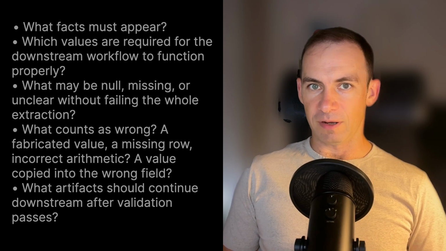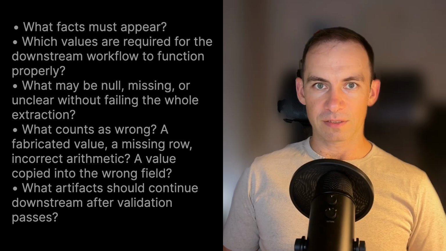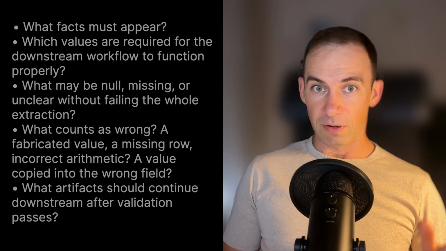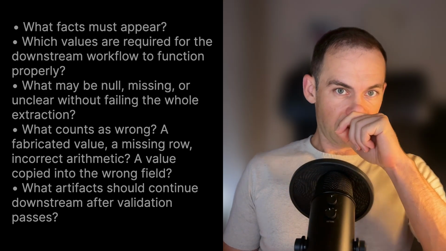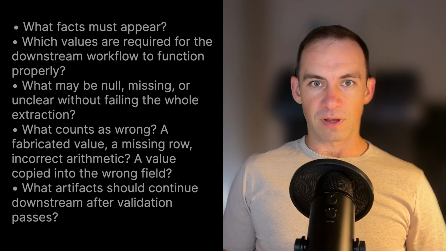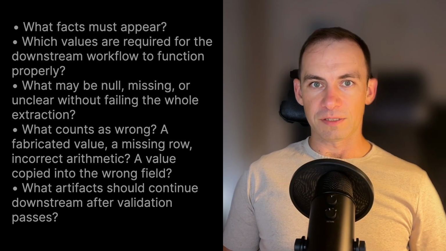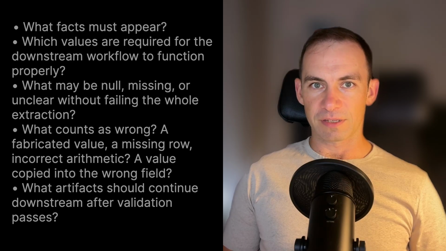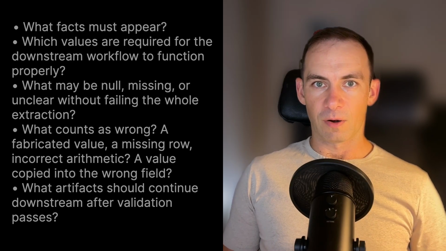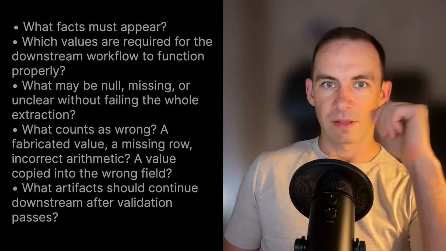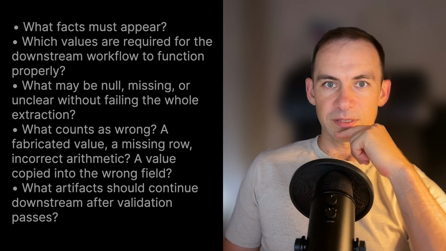A fabricated value, a missing row, incorrect arithmetic, a value copied into the wrong field. Fourth, what artifacts should continue downstream after validation passes? These questions turn extraction from a writing task into a measurable system. If you cannot score the answer, you are not ready to optimize the prompt.